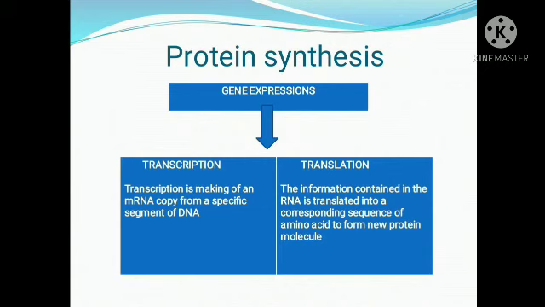As you know, our body is constituted of different types of proteins. Some act as bodybuilders, some form hormones, some form antibodies, some form enzymes.